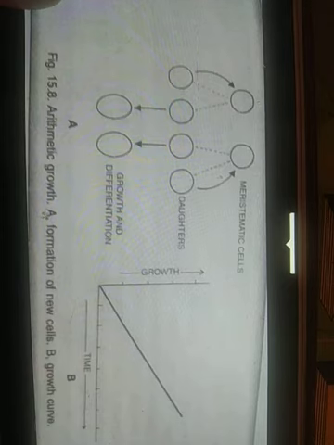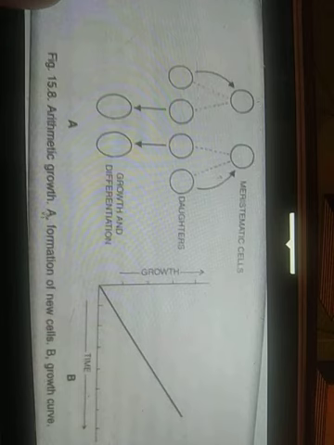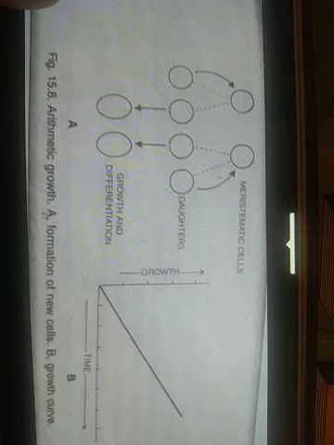Arithmetic growth is expressed as Lt equals L0 plus rt, where Lt is the length after time t, L0 is the length at the beginning, and r is the growth rate. On plotting the growth against time, a linear curve is obtained. You can see the graph.